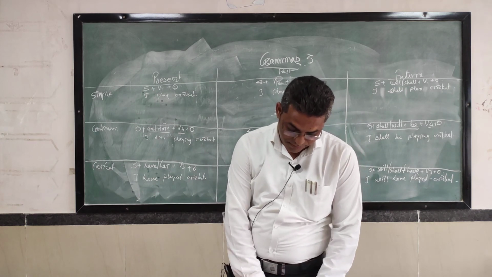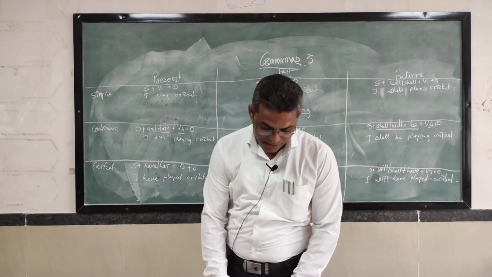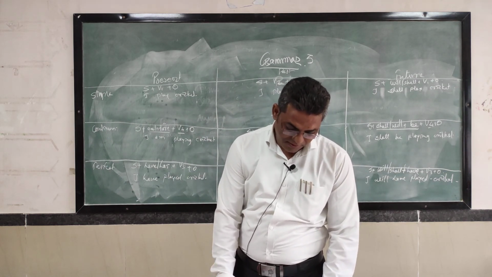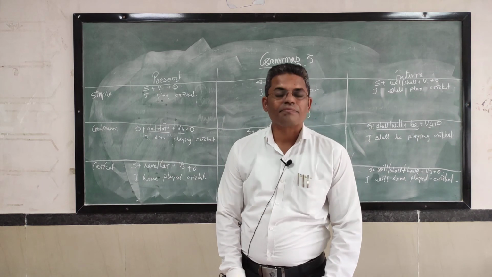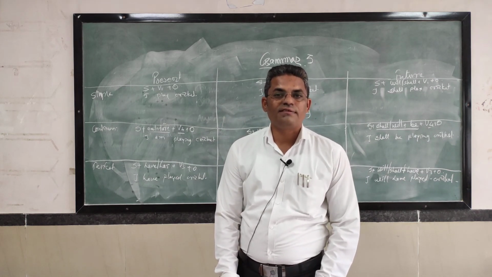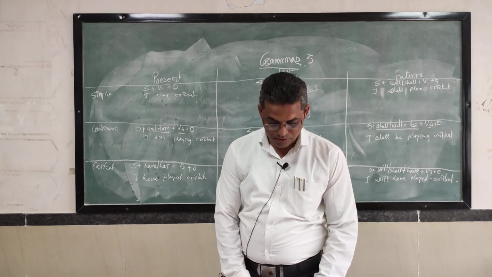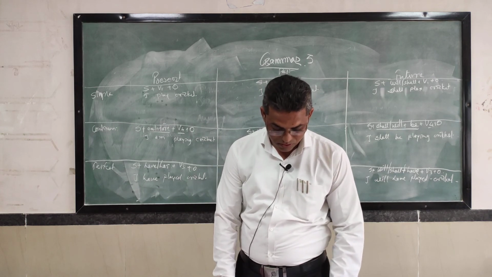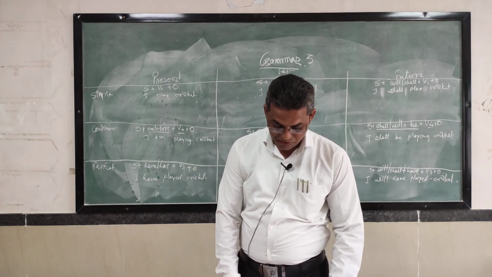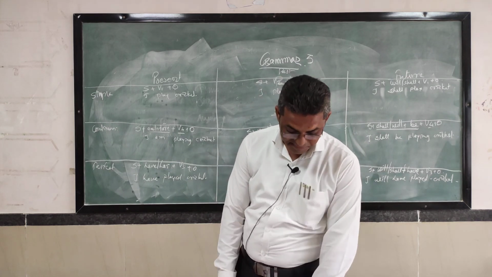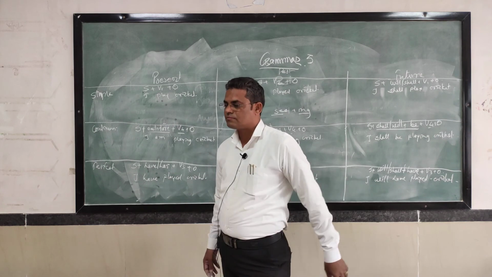Okay, dear students, then your second topic is modals, modal verbs. What are modal verbs? Will, shall, can, could, should, would, ought to, need to, used to, must, may, might, have to.